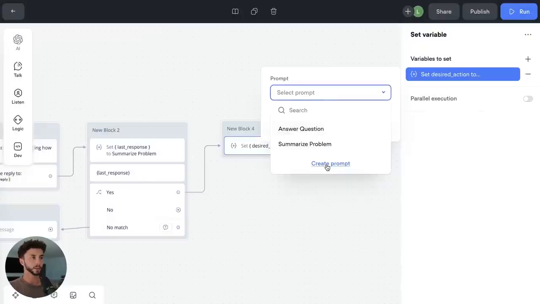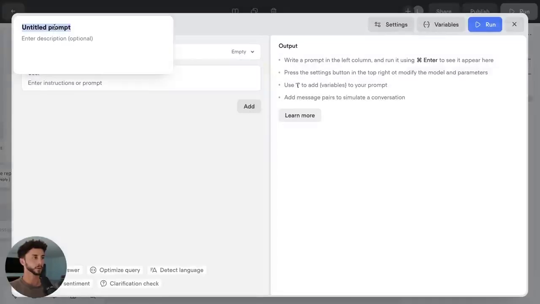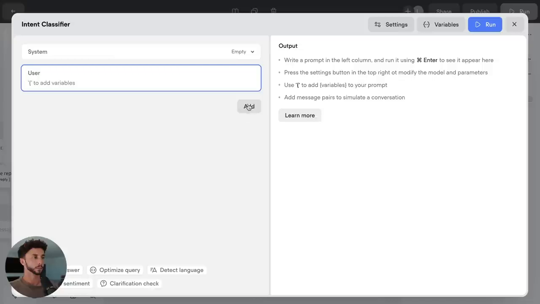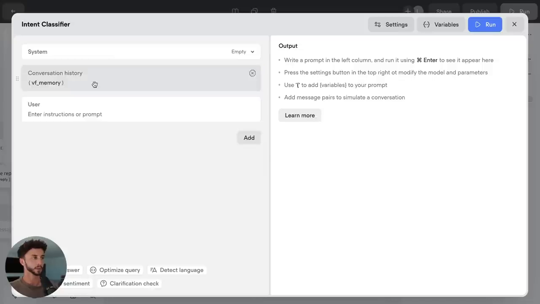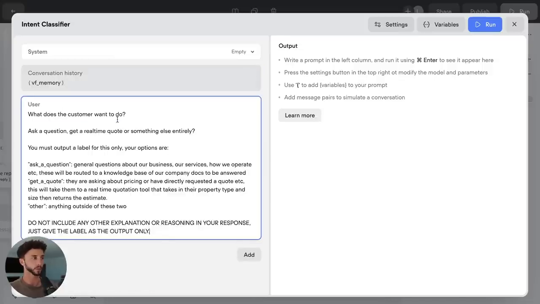Then we need to make a new prompt here. We're going to call this intent classifier. It classifies the intent of the prospect into asking the knowledge base or generating an instant quote. Add in the conversation history. It's always good to have that in there. And I'm going to put in the prompt that I've written previously.